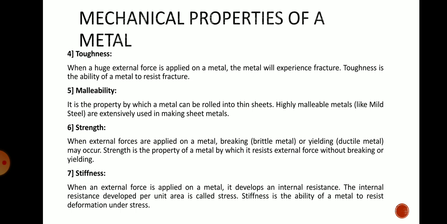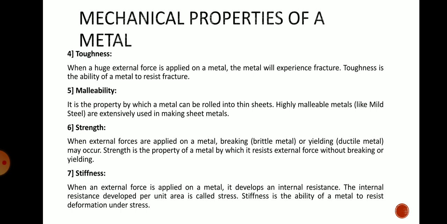Next property, stiffness. When the external force is applied on the metal, it develops an internal resistance. This internal resistance developed per unit area is called stress. And stiffness is the ability of metal to resist the deformation under stress.